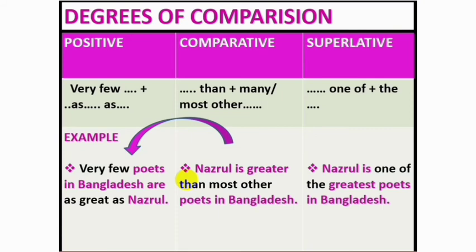Then in the superlative form, you have to use one of the plus est as the structure as you see on the screen. So in positive, the answer will be very few poets in Bangladesh are as great as Nazrul, and in superlative the answer becomes Nazrul is one of the greatest poets in Bangladesh.